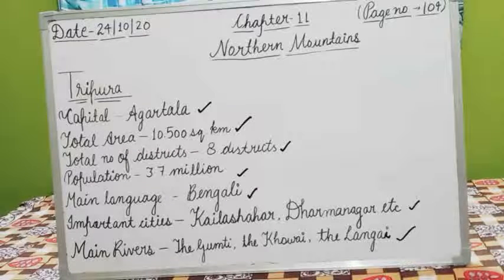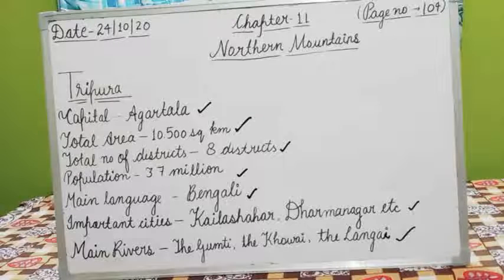The main language spoken in the state of Tripura is Bengali. Main crops grown in the state Tripura are rice, jute, sugarcane. A lot of bamboo and cane forest or trees found in the state of Tripura.